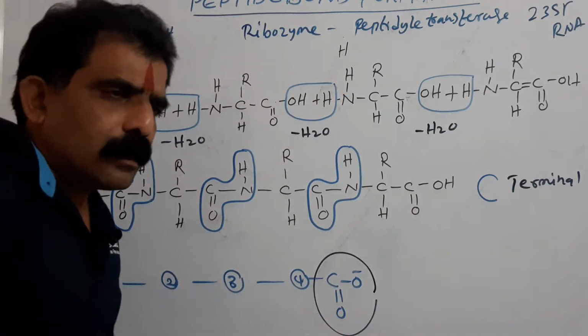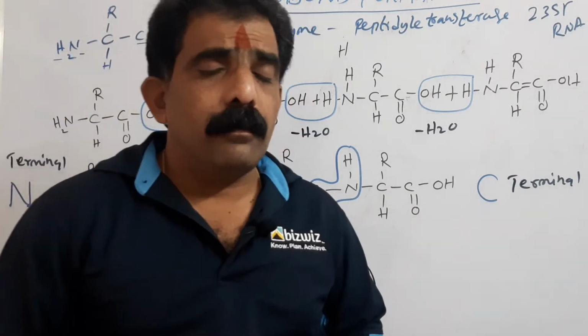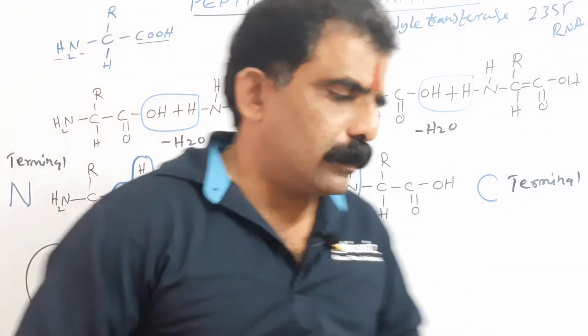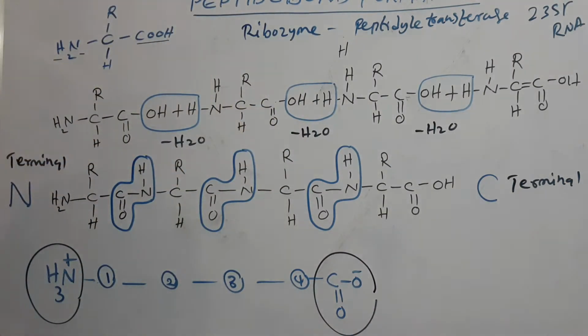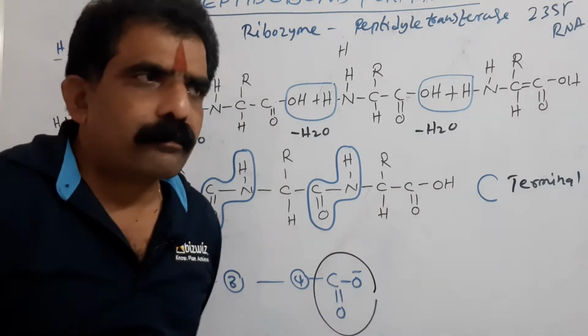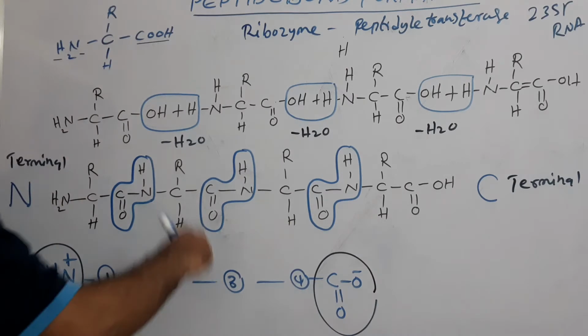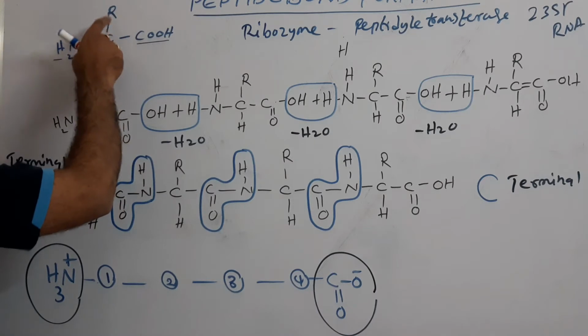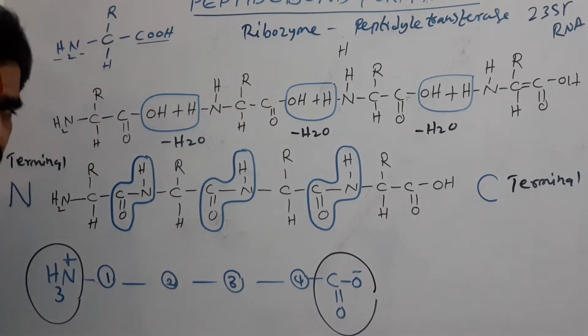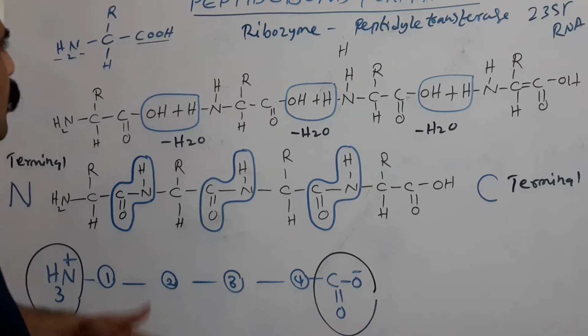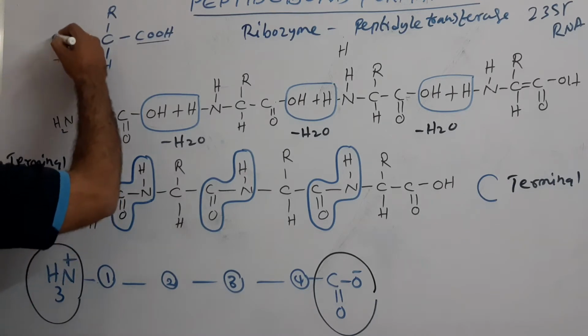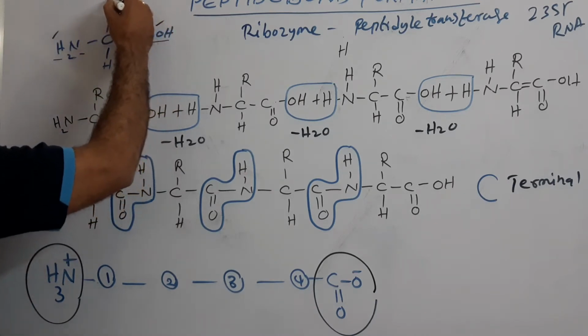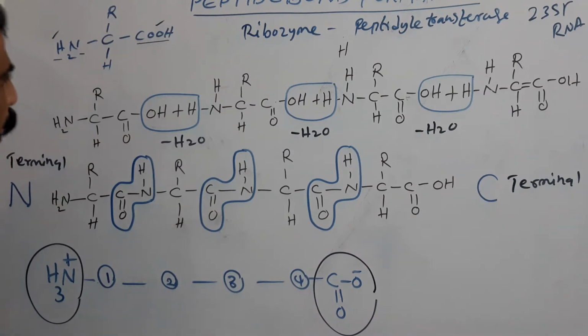To understand the mechanism of peptide bond formation, we should know the structure of an amino acid. Amino acids are substituted methanes, where the hydrogens are substituted by a carboxyl group, a variable group and an amino group. So we can consider amino acids as substituted methanes with an amino group, a carboxyl group, a variable group or side chain, and a hydrogen.